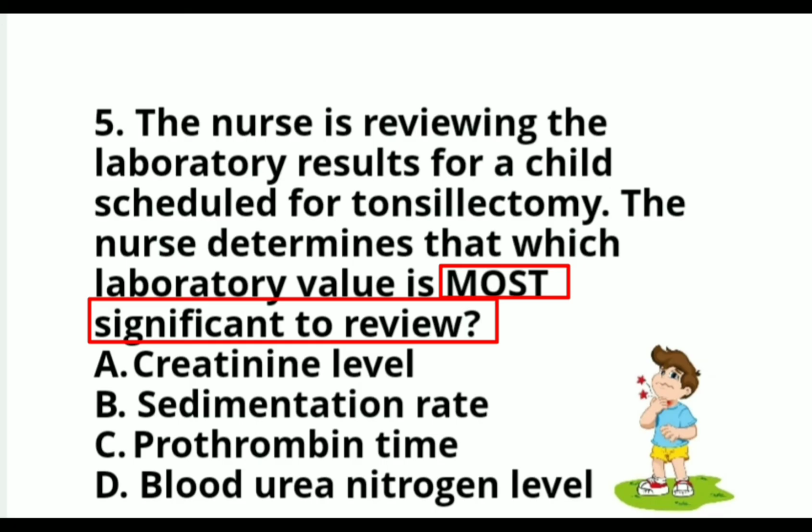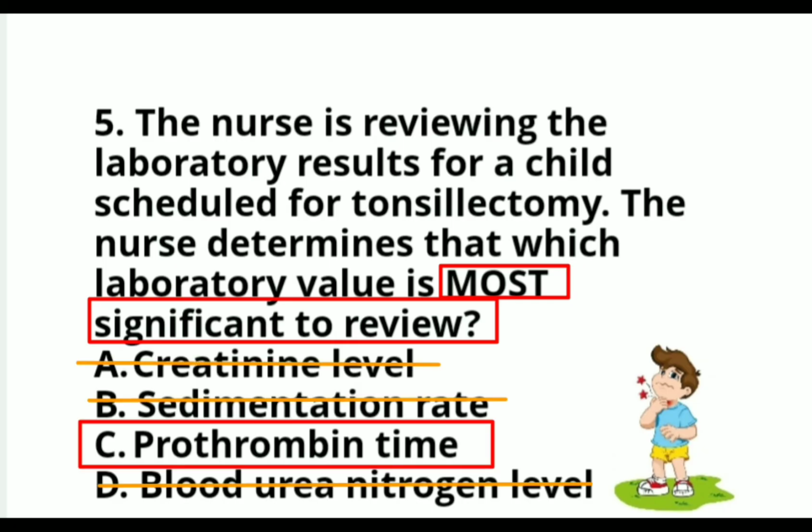Okay? So, the prothrombin time results would identify a potential for bleeding. So, the correct answer here is your prothrombin time. So, letter C is the correct answer. Okay? Because creatinine level, sedimentation rate, and the blood urea nitrogen would not determine the potential for bleeding. So, hindi po siya makakadetermine kung duduguin yung patient mo after your surgery. So, the correct answer here is letter C, prothrombin time.